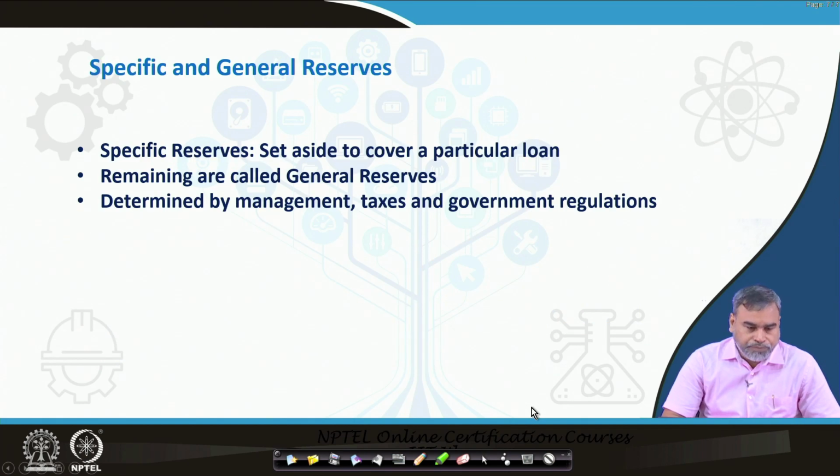Then we have some other assets. We have some specific reserves, which sometimes banks keep for a particular loan. It is not the general reserve that they keep against all the loans. For some specific loans, banks keep reserves; that is called the specific reserves, and the remaining reserves that banks keep are called the general reserves. Mostly, the reserves are determined by the management of the commercial bank, taxes and government regulations. Government regulation, tax and management are the responsible factors for the reserves that commercial banks keep.